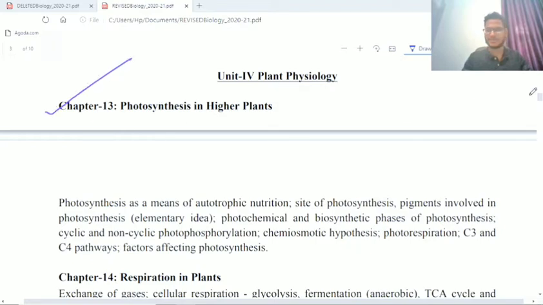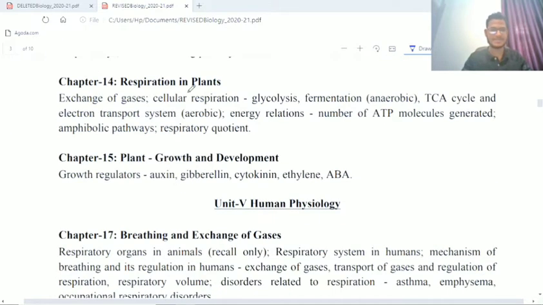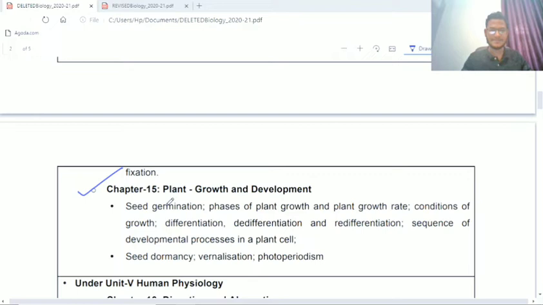You have to prepare for this. Respiration in plants, yes, it is there, but from chapter 15, plant growth and development, you have to only go through auxin, gibberellin, cytokinin, ethylene and ABA, but the other parts like seed germination etc. are deleted from the syllabus, right?